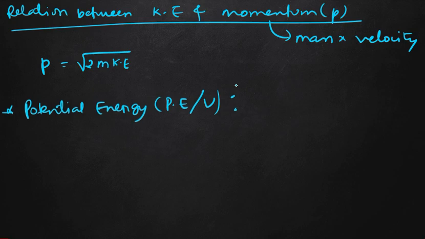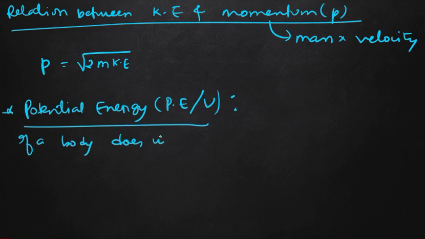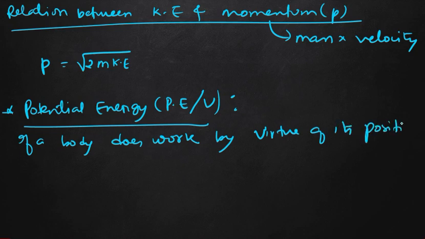But here the only difference is that if a body does work by virtue of its position, or we can say configuration, it is said to have potential energy.